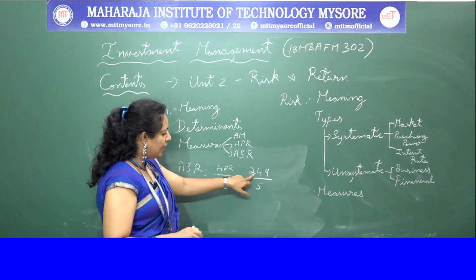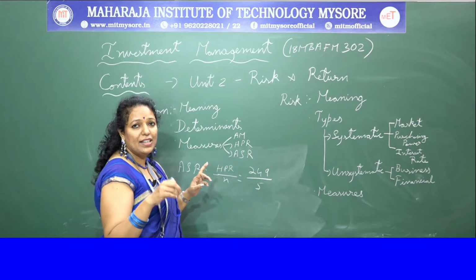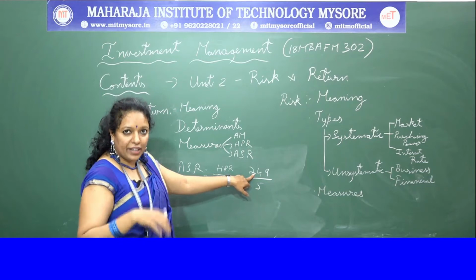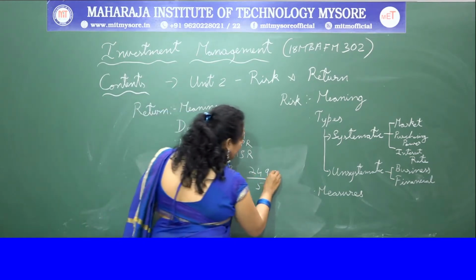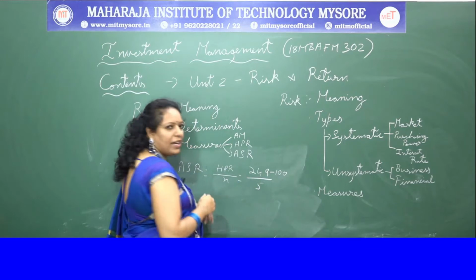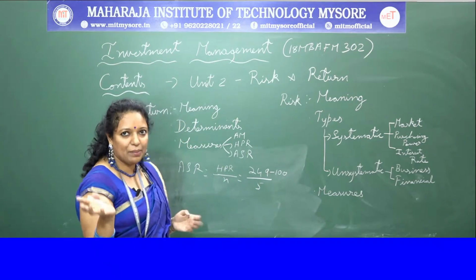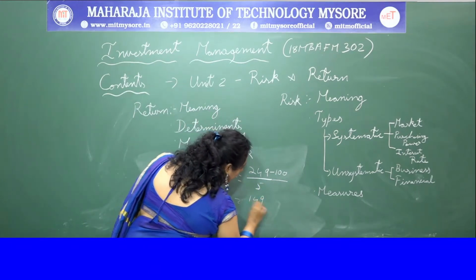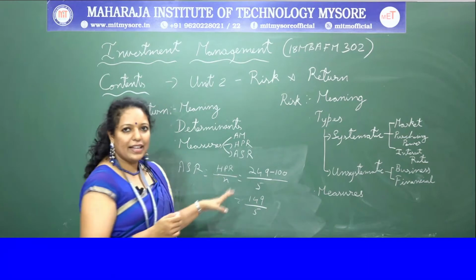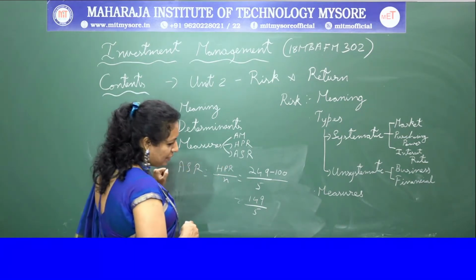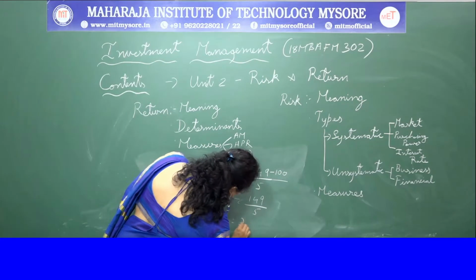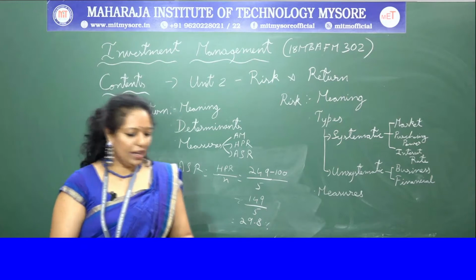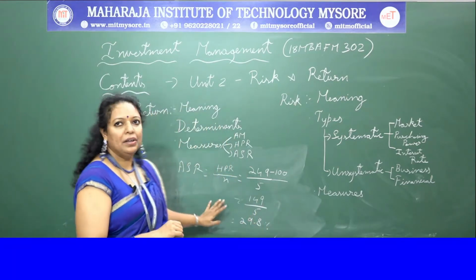So before we calculate the annual return, you have to calculate the simple return. To calculate the simple return, this is what you have got after holding it for 5 years. You have to deduct the investment from that. 100 rupees was the investment in the previous problem of a company. So if you just deduct it, then you'll get 149 by 5. This is all the example problems which we are solving, and it is around 29.8%. So this is the return according to the annual simple return method.